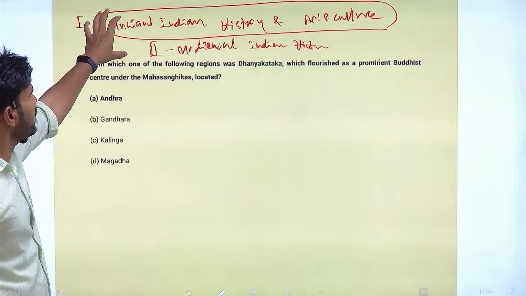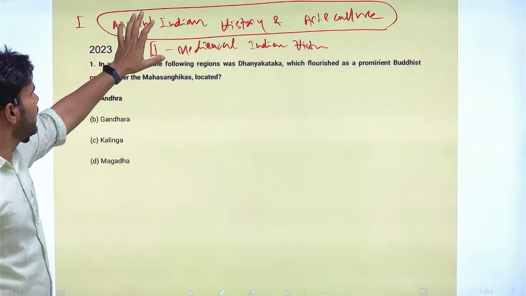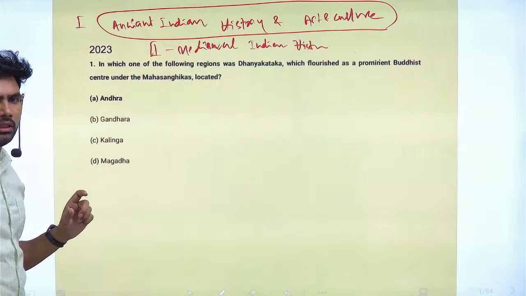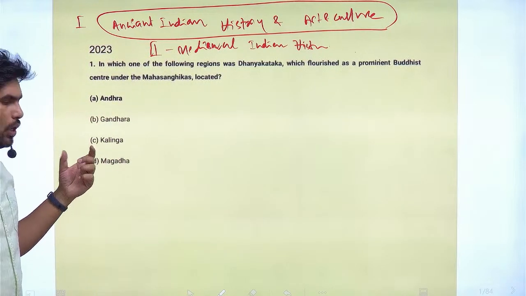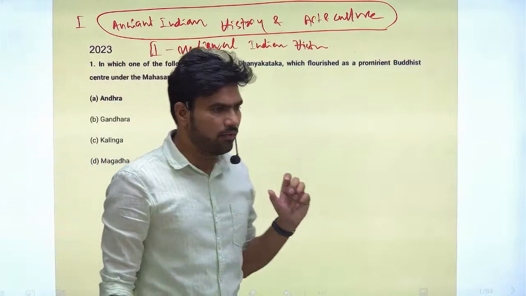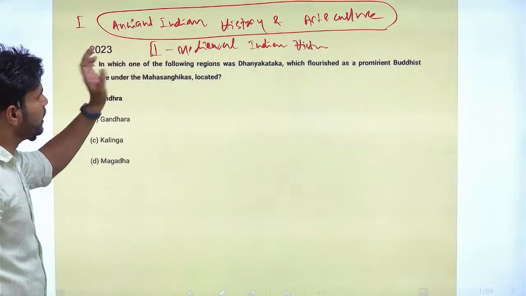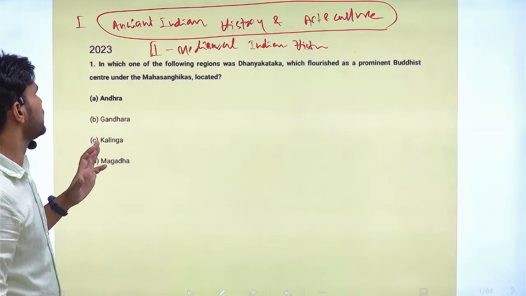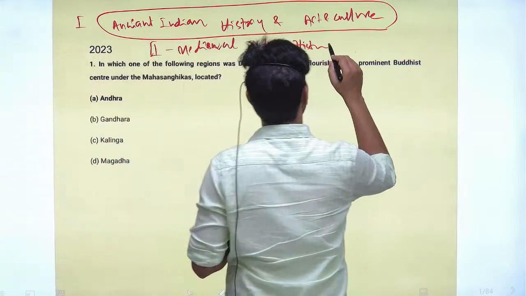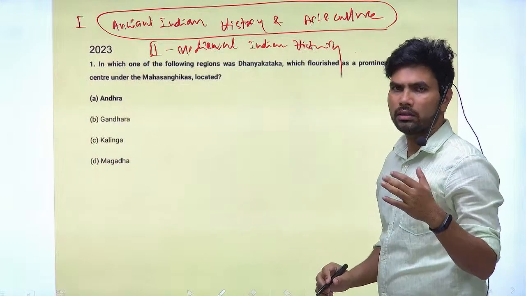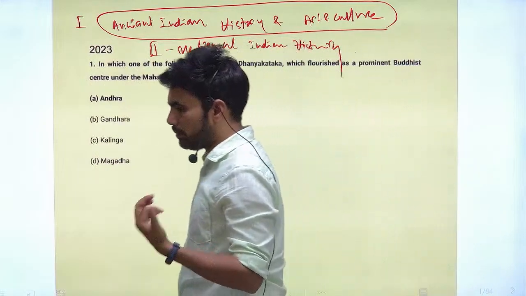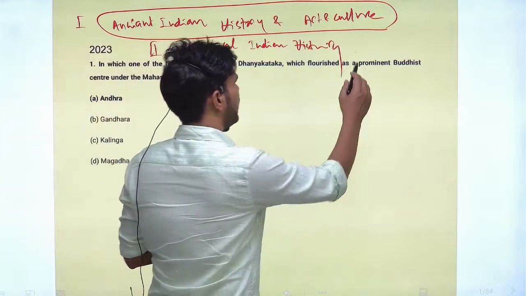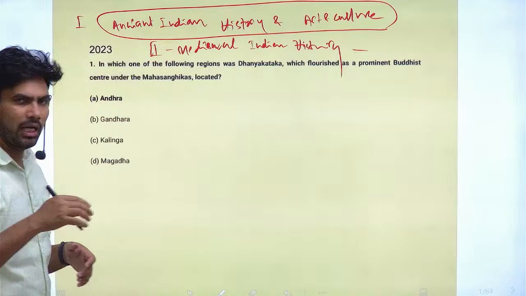The first segment, ancient Indian history and art and culture, may take 2 sessions, because session time is comparatively less. Only 1 hour sessions are available. Medieval Indian history, you know very well, year after year very few questions are asked, so within one day we can complete them.